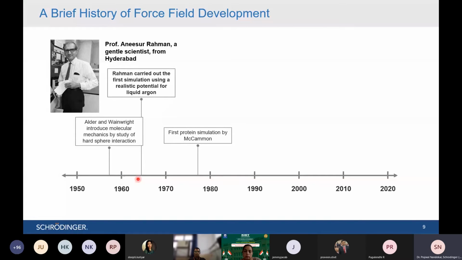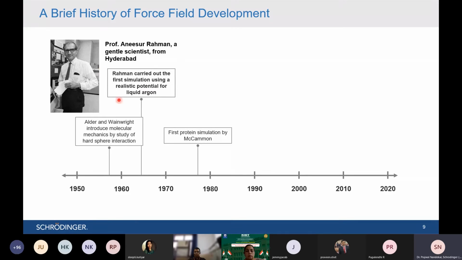In the mid 60s, there was a scientist called Professor Anisur Rahman. He was an Indian scientist from Hyderabad. Then he moved to the USA for his research, and he was the first to carry out molecular dynamics simulations using the concept of molecular mechanics and force field. He carried out the simulations to study the properties of liquid argon. He is the pioneer of molecular dynamics simulations, and a very well known name in the field.